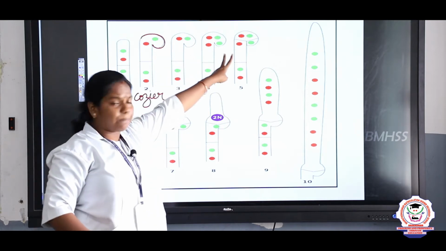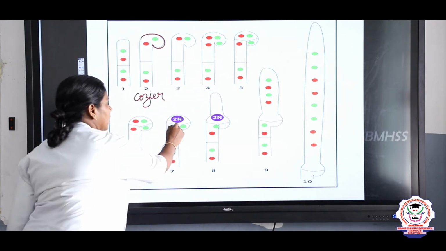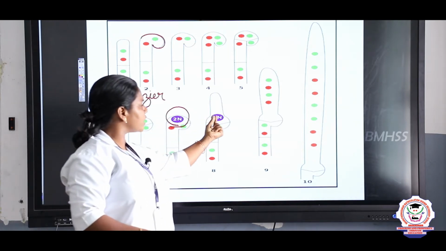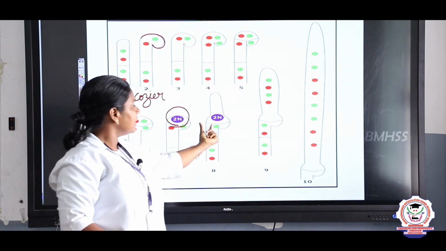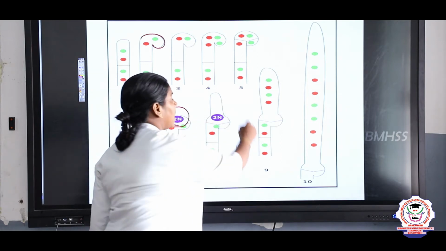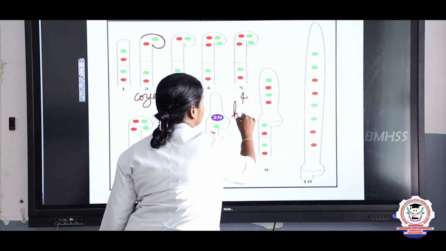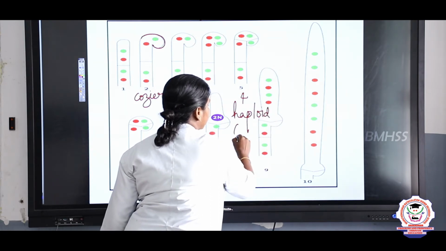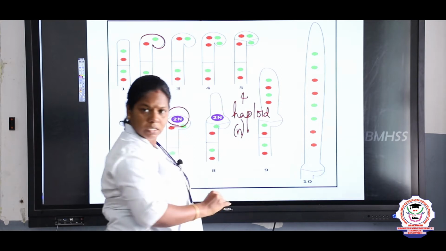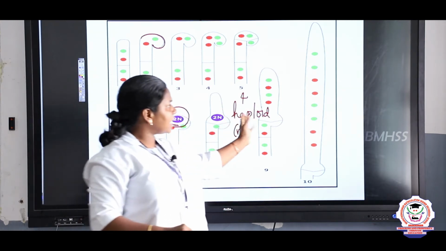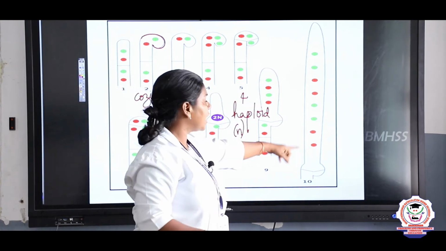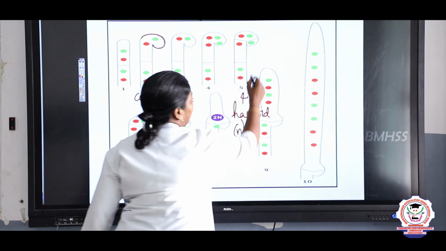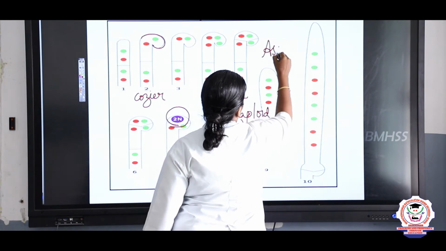Then two haploid nuclei fuse to form the diploid nucleus, 2n, and the diploid nucleus in the young ascus undergoes meiosis and produces 4 haploid spores. Haploid means what, children? Diploid means 2n, haploid means n condition. Haploid spores, and later it is again divided into 8 spores, right? So these spores we call ascospores.